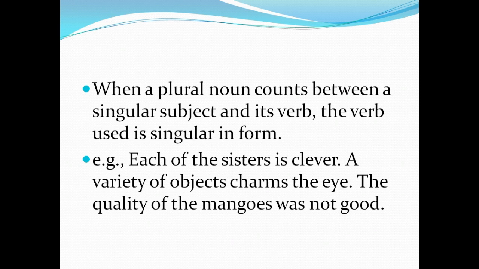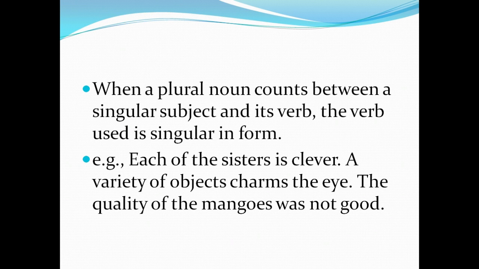When these things in plural form are separate from each and every category in the sentence, expressing a different idea, you have to use a plural verb. Okay, each of the sisters is clever. Each one of the sisters is very clever, because in each of the sisters, they are commonly only saying they all are clever. So it comes under the same idea, so it has been used with a singular verb.